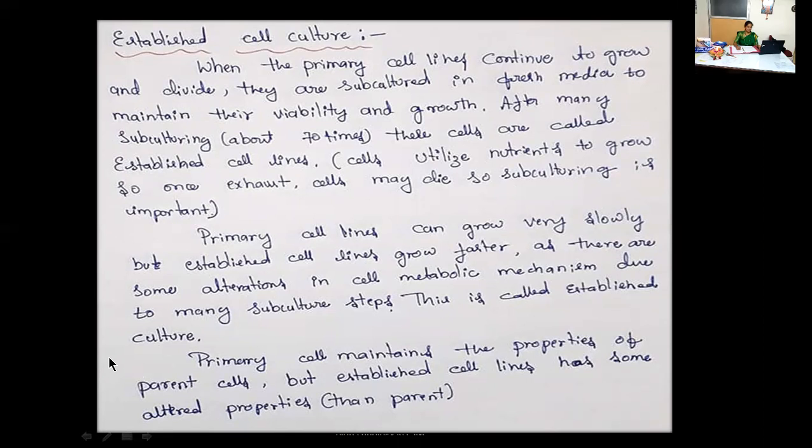Further, primary cells maintain the properties of parent cells, but established cell lines, which went through around 70 times of subculturing, have some altered properties than the parent. Or you can just write cell lines have some altered properties. For your reference I have written "than parents". You can see some altered properties. So this is all about established cell culture.